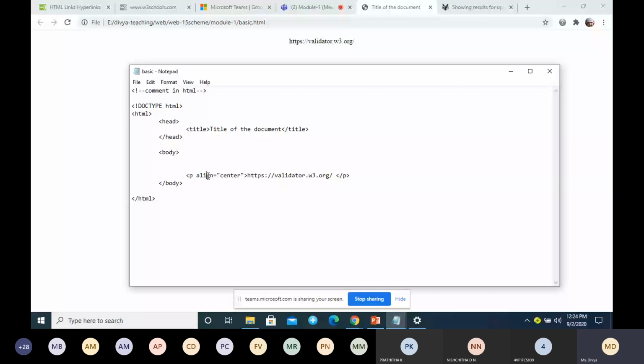Inside the opening tag we add an attribute. It is an additional feature we are giving for the paragraph. For any tag you can give an additional feature. For example, if you want to display the paragraph to the right, to the left, or to the center, this additional feature about the paragraph you can give using an attribute.